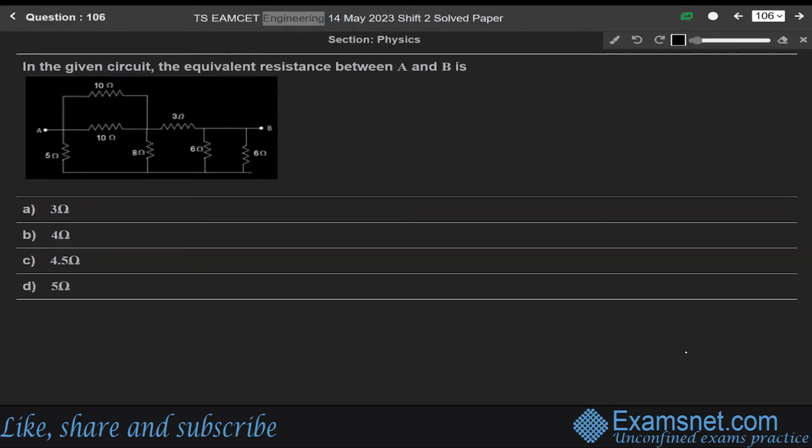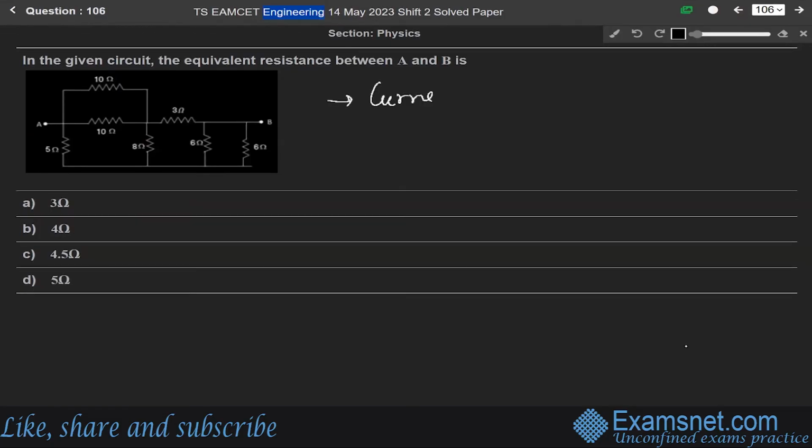Now, next question is 106. In the given circuit, the equivalent resistance between A and B is, okay. So this question is from the chapter of current electricity. We have to find the equivalent resistance between point A and point B.